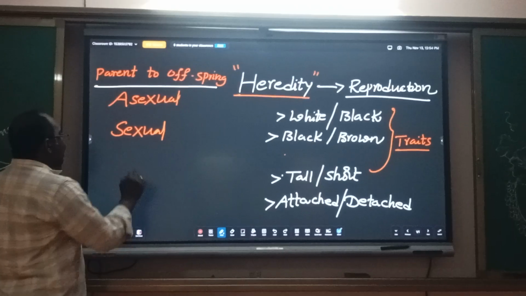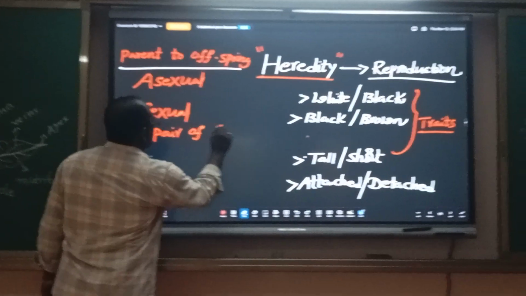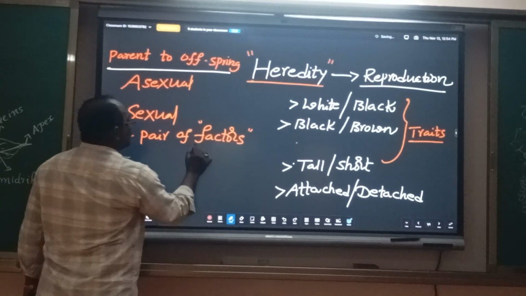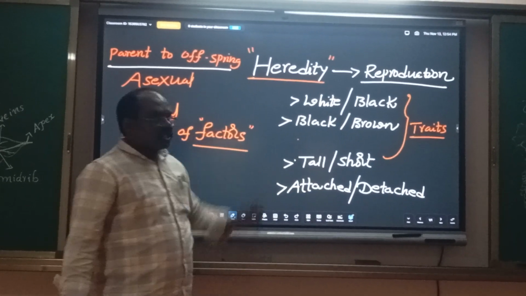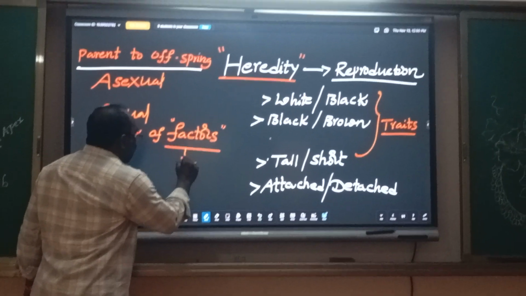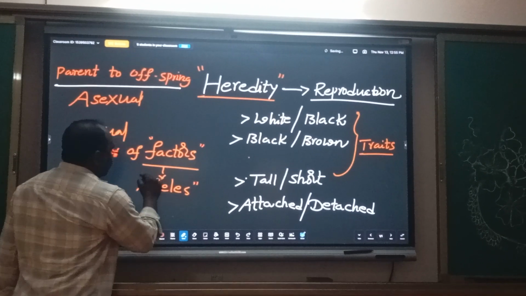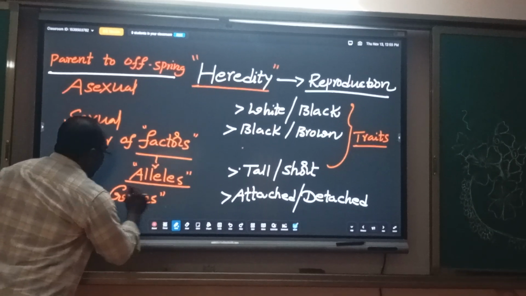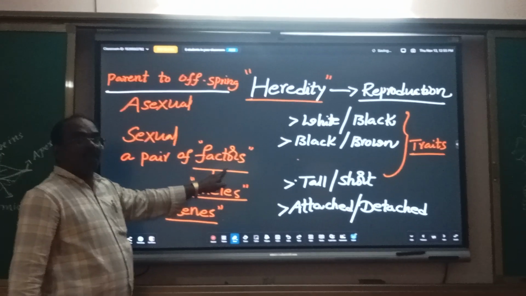The traits are always in the form of a pair of factors. Pair means two. Factors are also called as alleles. Alleles are commonly known as genes.